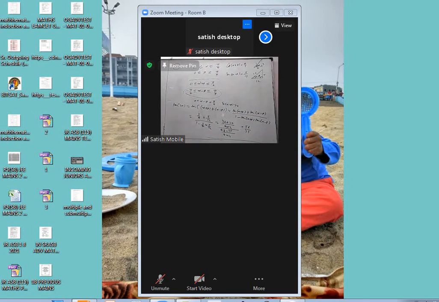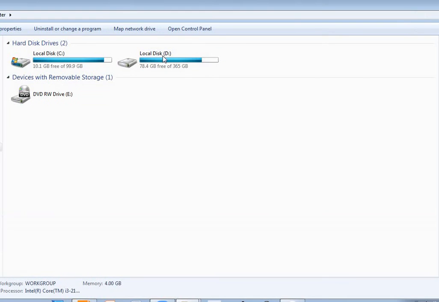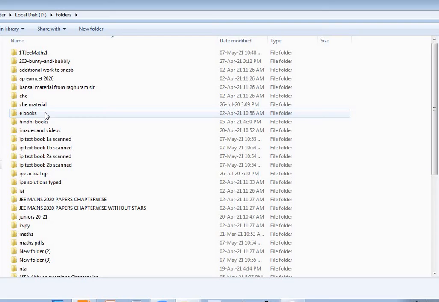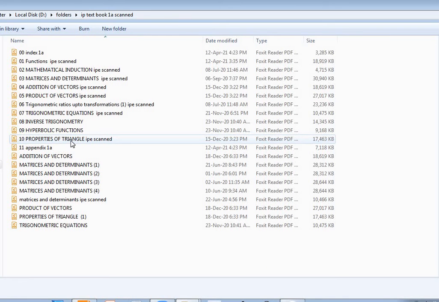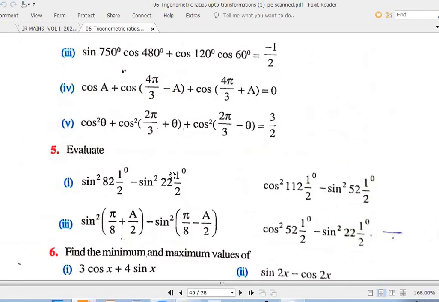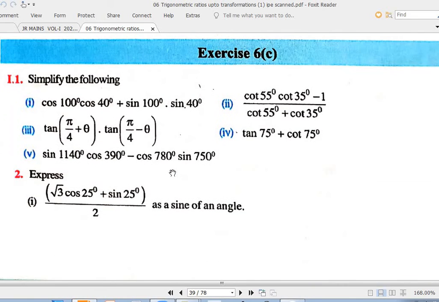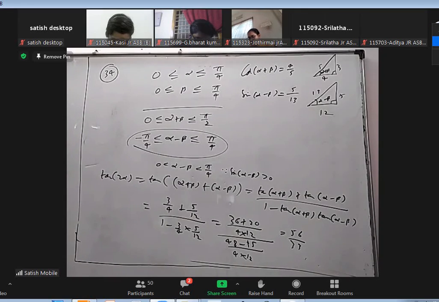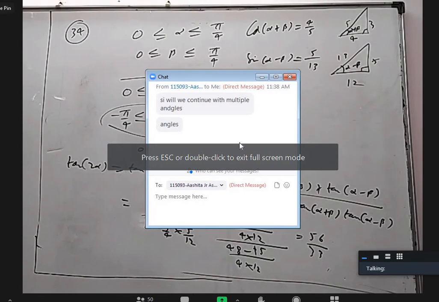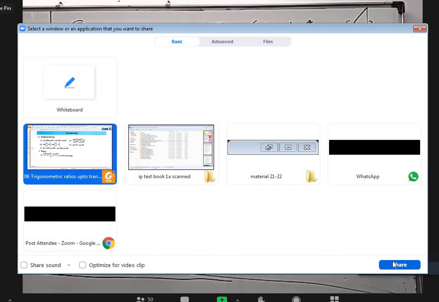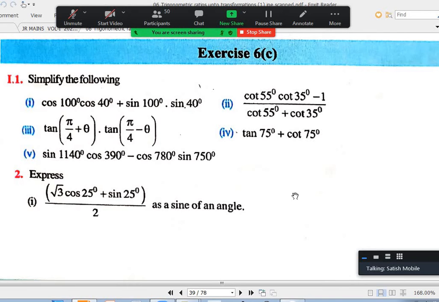Just 1 minute, I'm opening. Okay. Anyway, those who have fewer doubts, multiple and submultiple angles, some more theory is there for another half an hour.